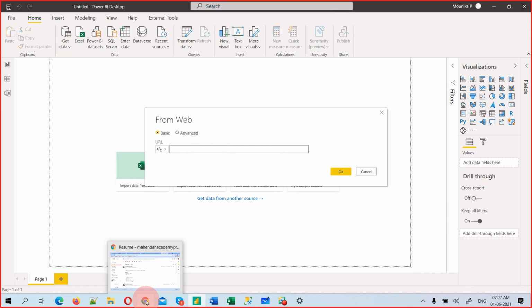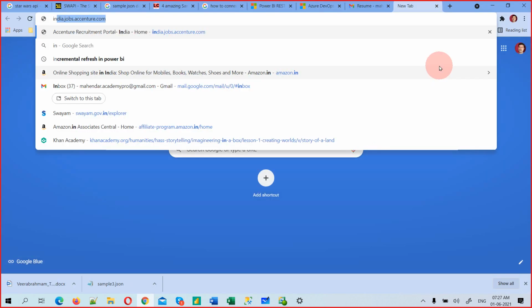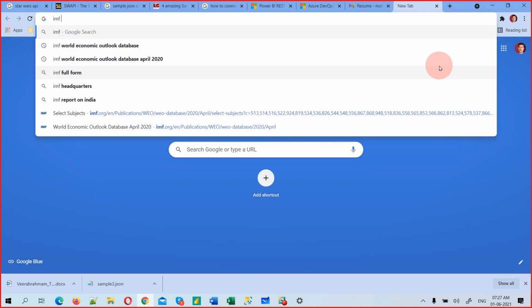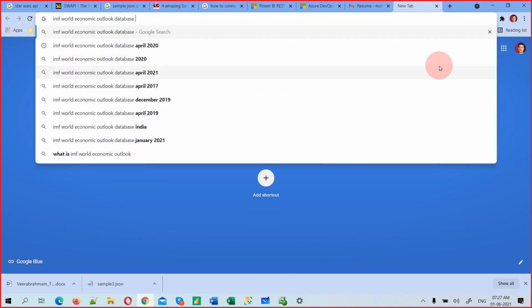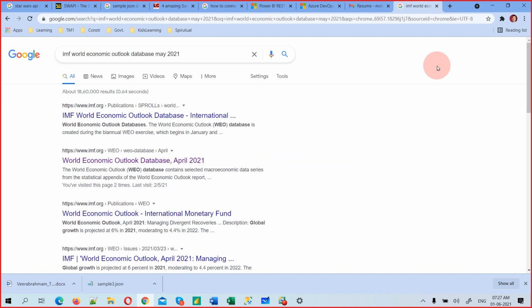So what can I go and search? Just go here and search for IMF World Economic Database. Now we'll take the latest one. Maybe it's June, right? So May 2021. If it's available, we will get it. Otherwise, whatever is available, we will take that. So you will get a search like this. Which month you want to analyze, if it is a data set that they have uploaded on their website, it's the IMF, right?